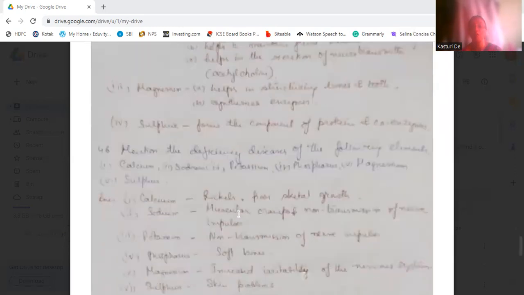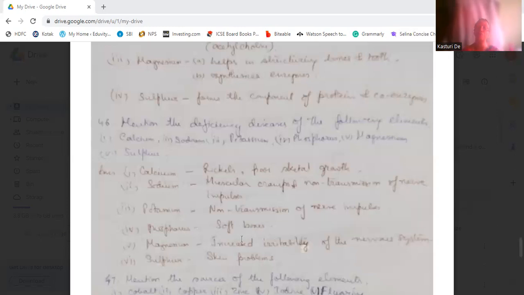Okay? Now mention the deficiency diseases of the following elements like calcium, sodium, potassium, phosphorus, magnesium, sulfur. Calcium deficiency causes rickets, poor skeletal growth. And sodium, muscular cramps and non-transmission of nerve impulses. It forms muscular cramps. Okay. So you can feel the cramps in the legs. And if they're deficient, then they cannot transmit nerve impulses from one nerve to another, or from nerve to the central nervous system or peripheral nervous system, like that.